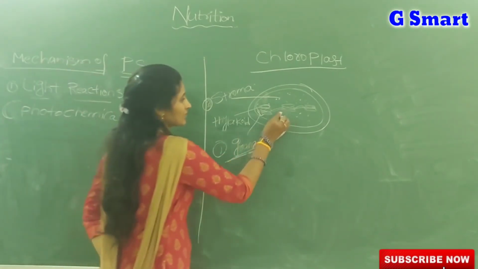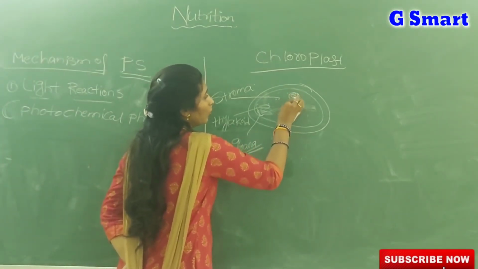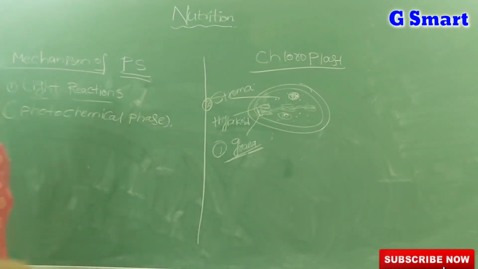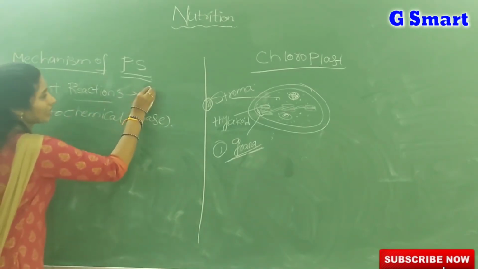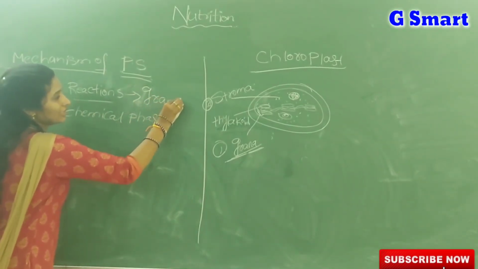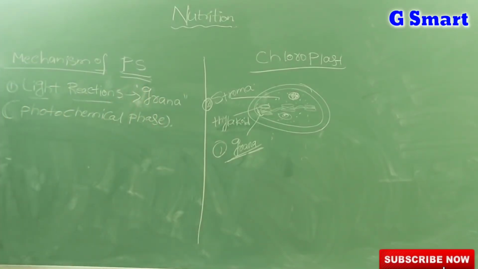Remaining small structures like starch granule and loop of DNA are also present, but we are not discussing them here. Mainly we have to remember only grana and stroma. Grana is the third membrane folds, each fold is a thylakoid, a group of thylakoids is grana, and the fluid portion is stroma. Grana is the place where light reactions take place. So here we can write: light reactions occur in the grana of chloroplast.